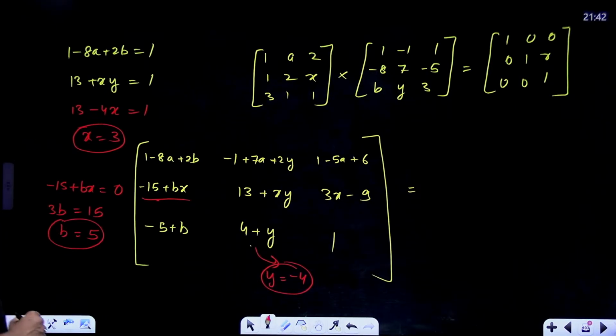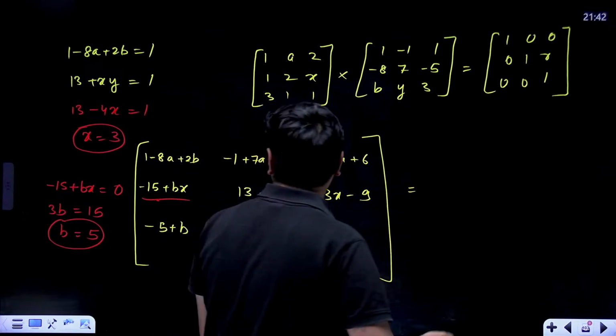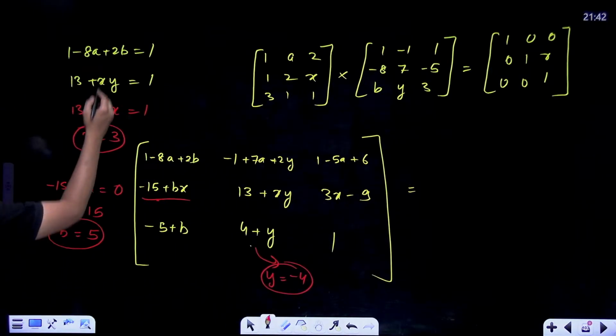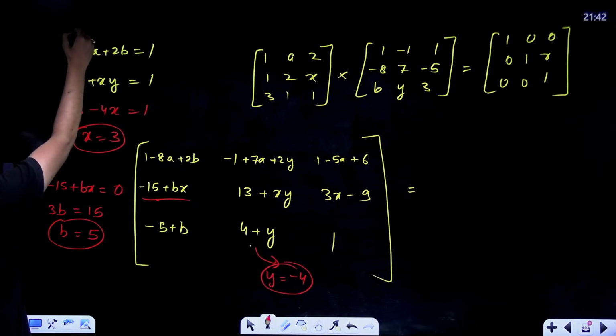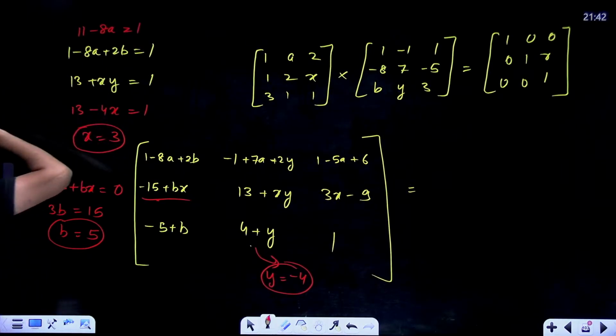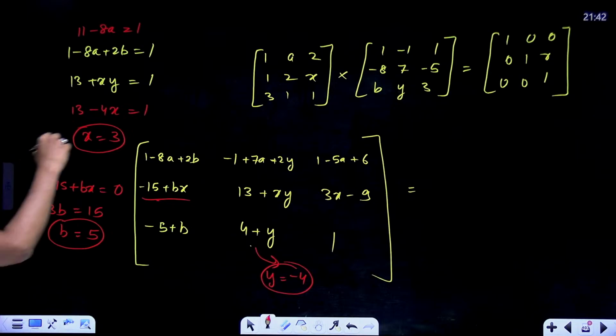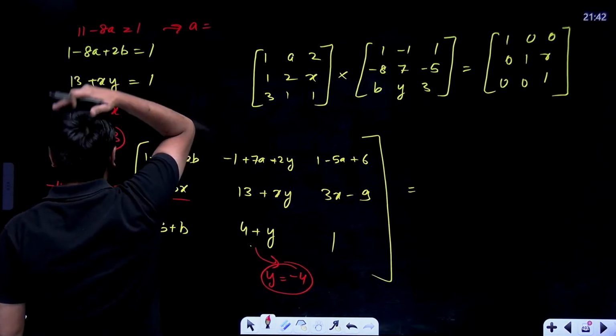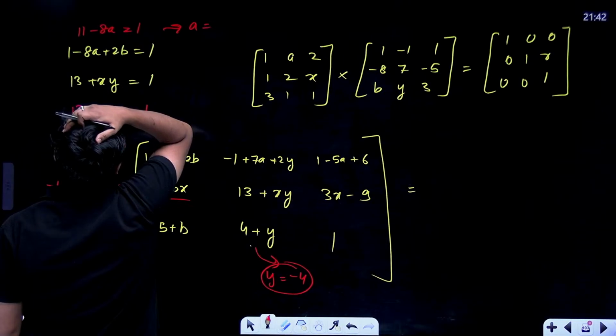We got b also. What else do we need? Do we need a? If we need it, we'll put it over here. So b is 5, then this will be 10, 1 plus 10, 11 minus 8a is equal to 1. So 8a will be equal to 10 and a will be equal to 10 by 8.